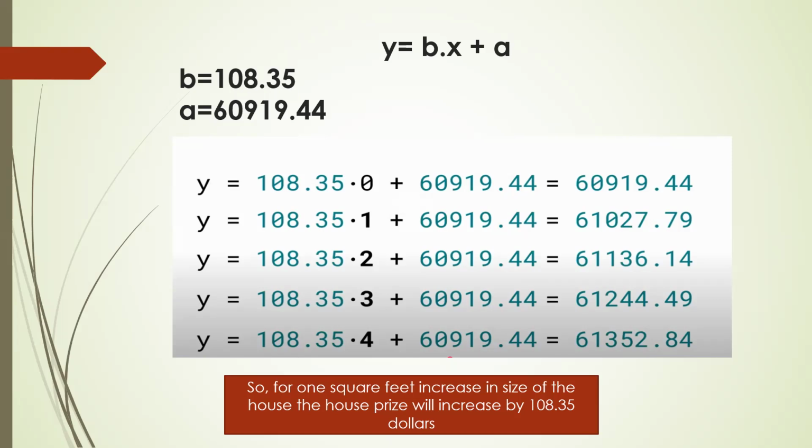You can see that X value has been changed to 1, 2, 3, 4, 5, etc. And when we do the calculation, the house price is going to increase. And we will say that for every 1 square foot increase in the size of the house, the price is going to increase by $108.35. This is how we use it for prediction.